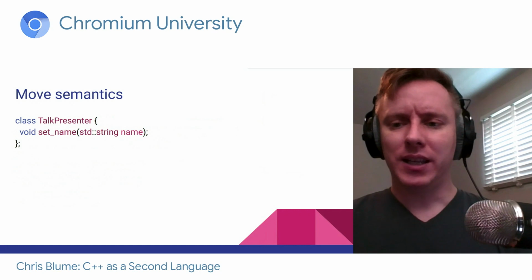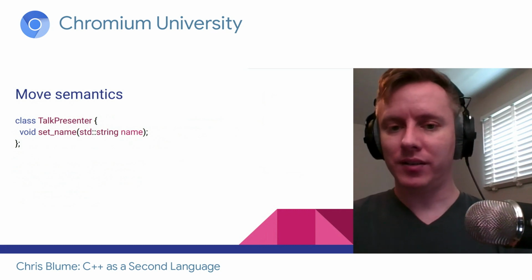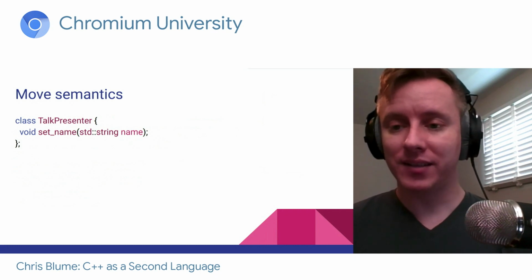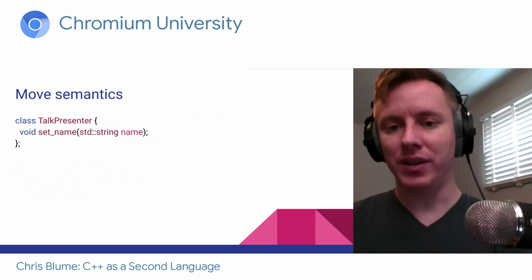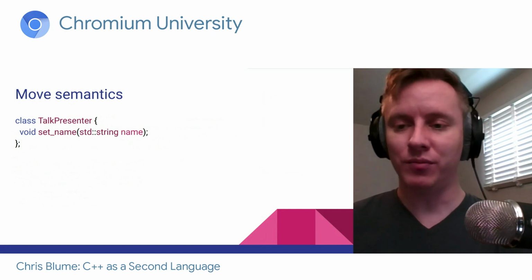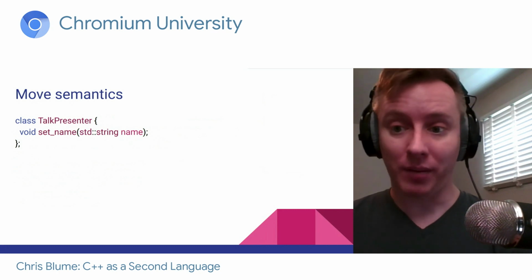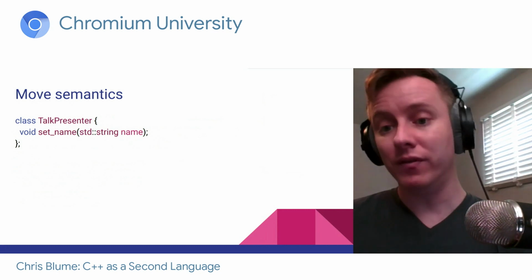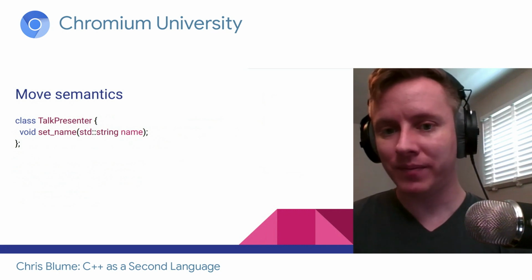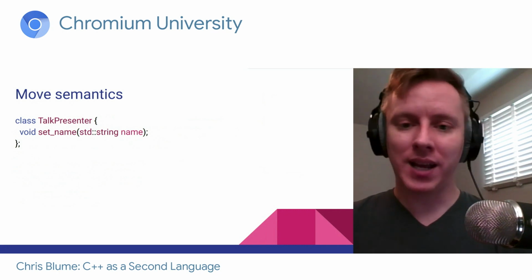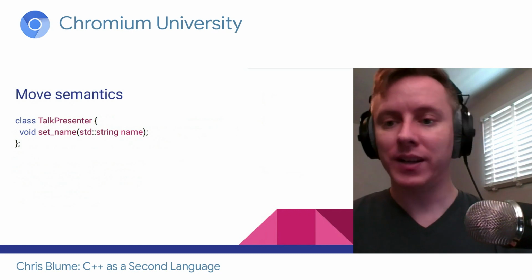Now, if I'm going to be storing the name inside my class, then I might copy it from the parameter into my member. But because I've already made a copy, what I can do is move inside this set name function. I can say, my name equals standard move name.